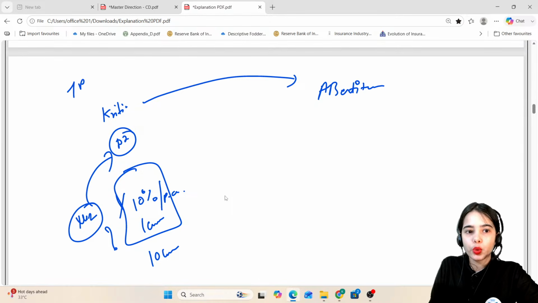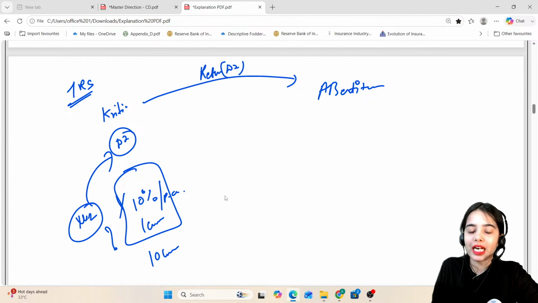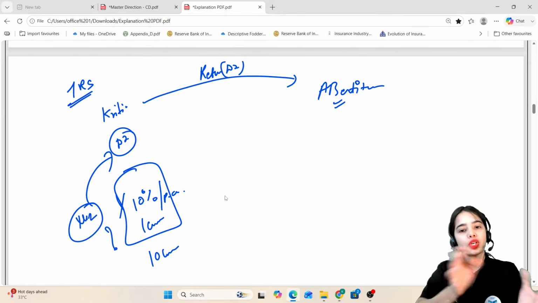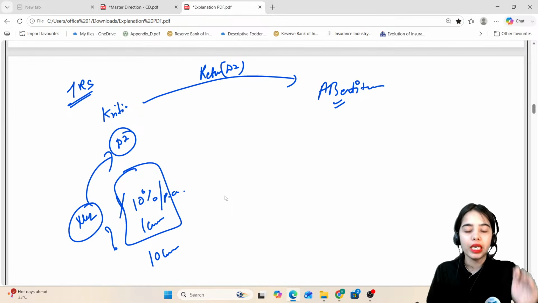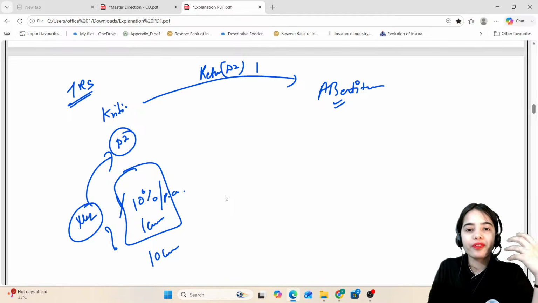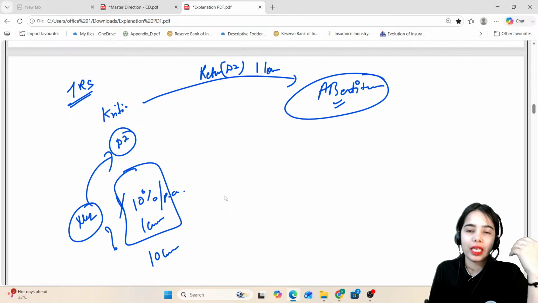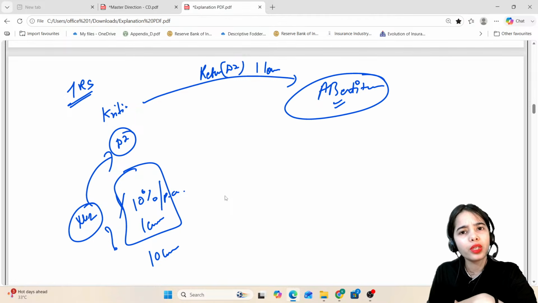I am signing the total return swap. Under the total return swap, I am saying that whatever are the returns from the debt instrument will be provided to the AB entity, and whatever losses there are will also go to the AB entity. So here the returns are going to the AB entity.